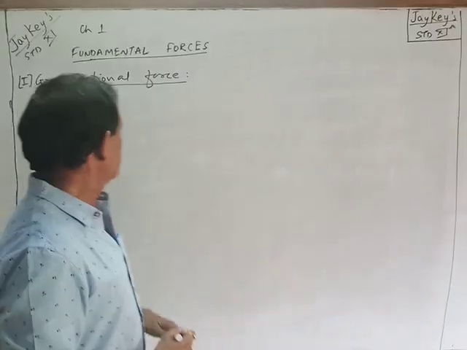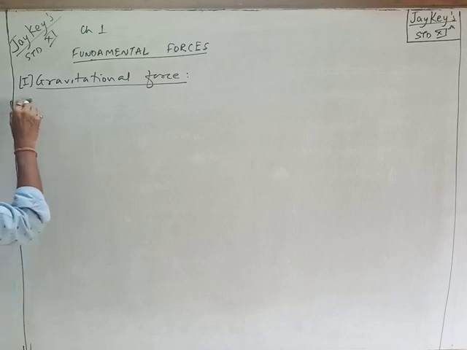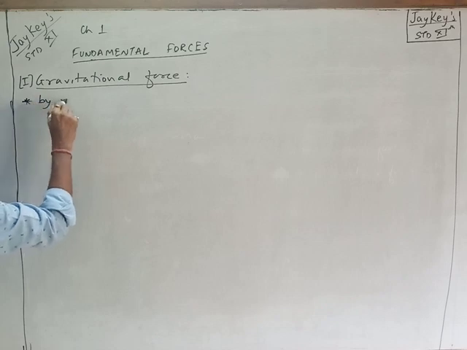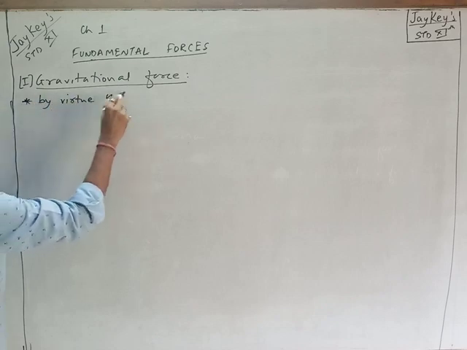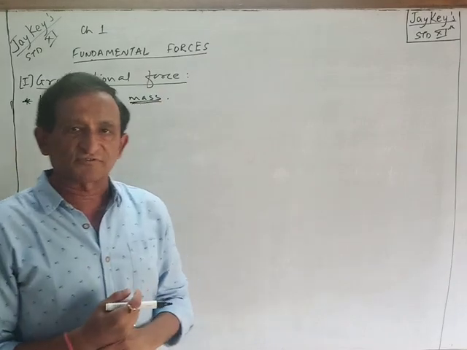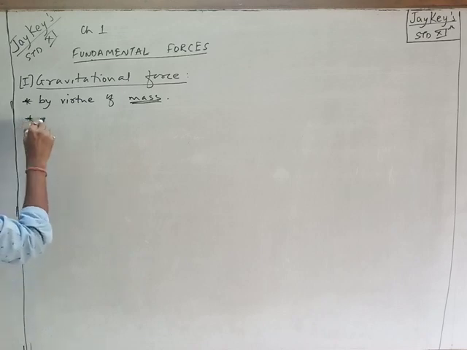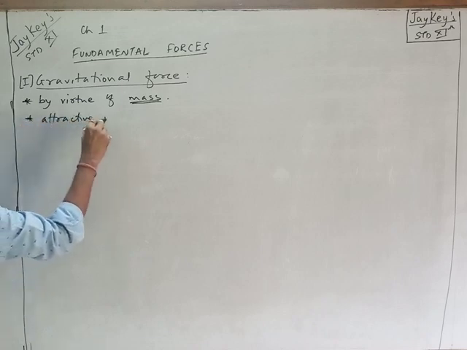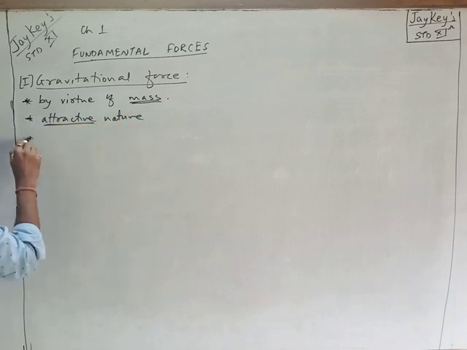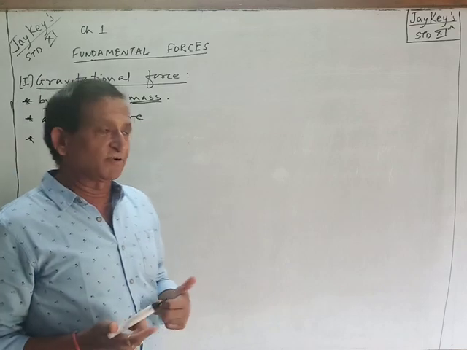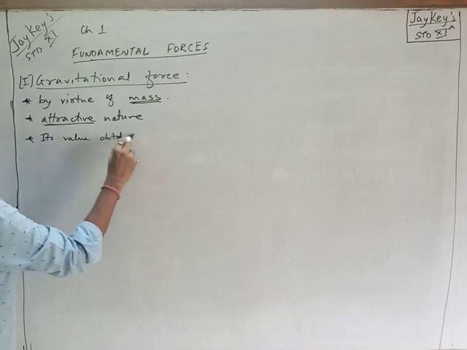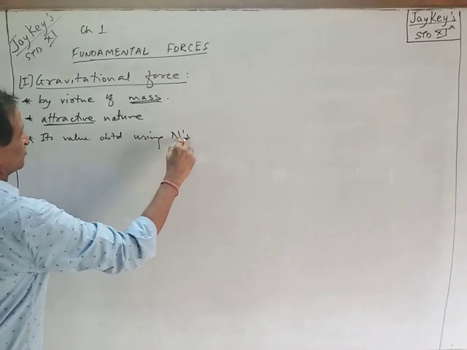Now taking the first force, that is gravitational force. Gravitational force is a force which acts among the particles by virtue of their masses. It is the mass due to which gravitational force comes into existence. These forces are strictly attractive in nature. Between two bodies, there is a gravitational force acting, and its value can be obtained using Newton's law.